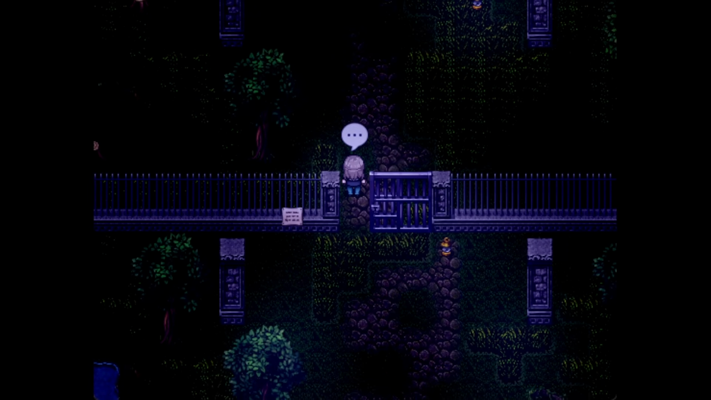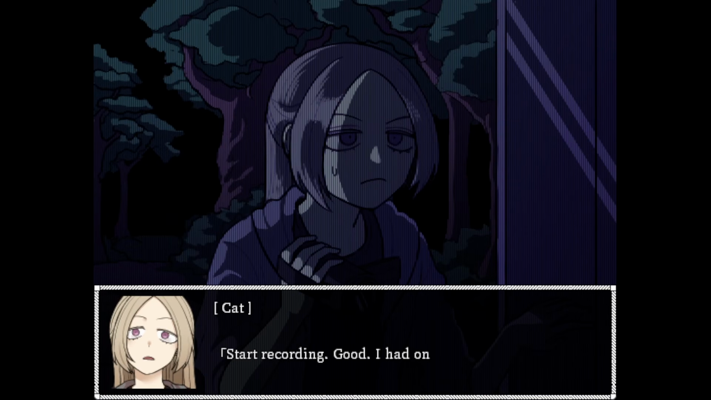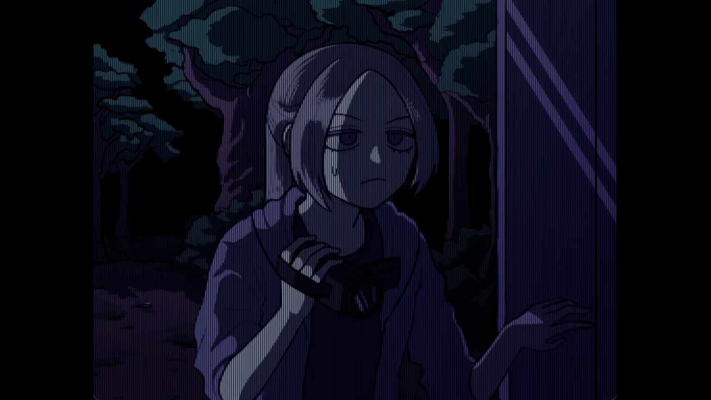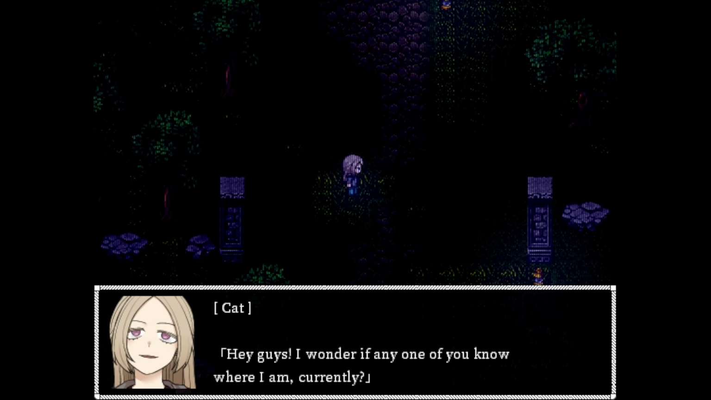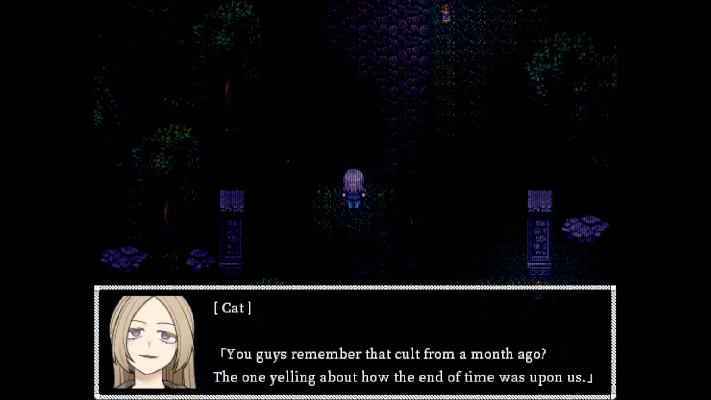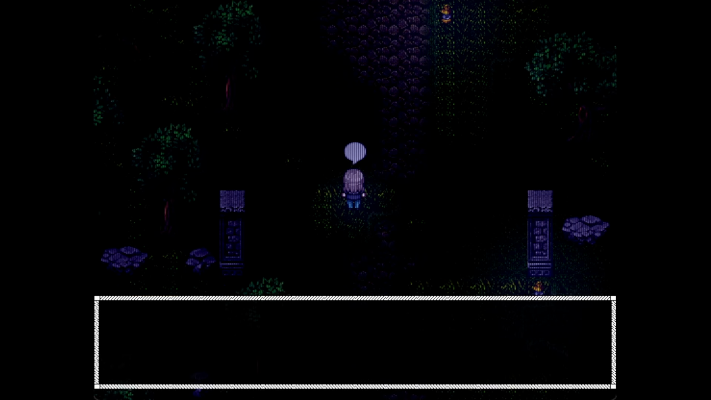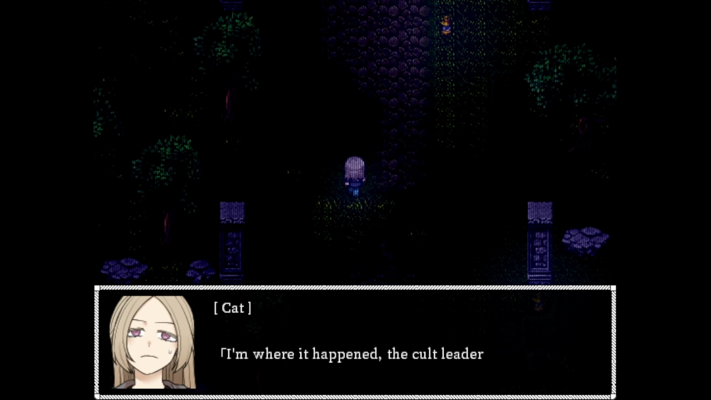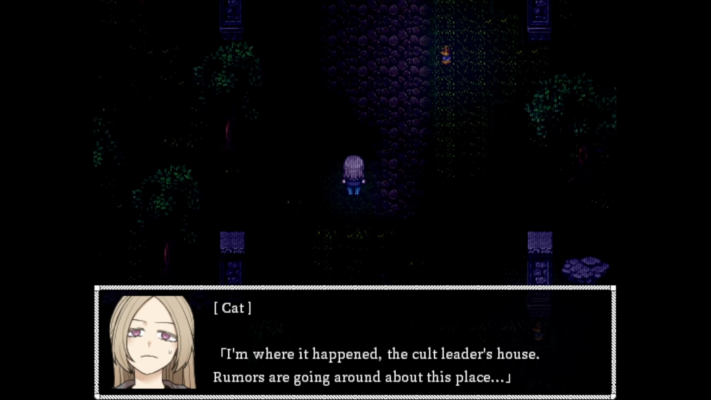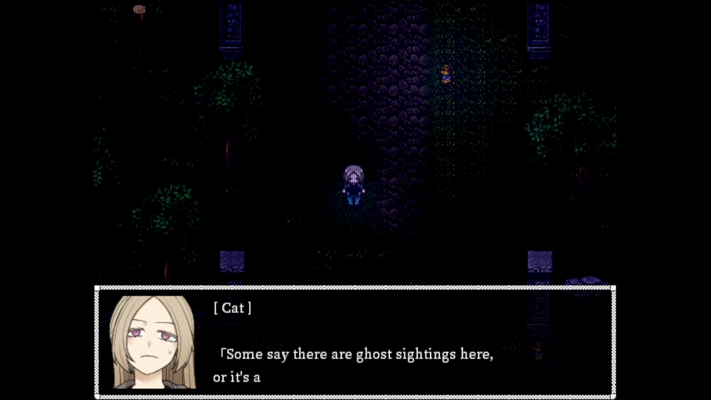The game begins with our protagonist Cat arriving at an abandoned mansion. This mansion used to be occupied by a religious cult, but something terrible happened and in just one night the cult disappeared. This freaked everyone out and rumors spread that the place is haunted or a dangerous criminal lives there. People avoid the place entirely, but not Cat. To her, this place is a goldmine as an aspiring paranormal YouTuber.